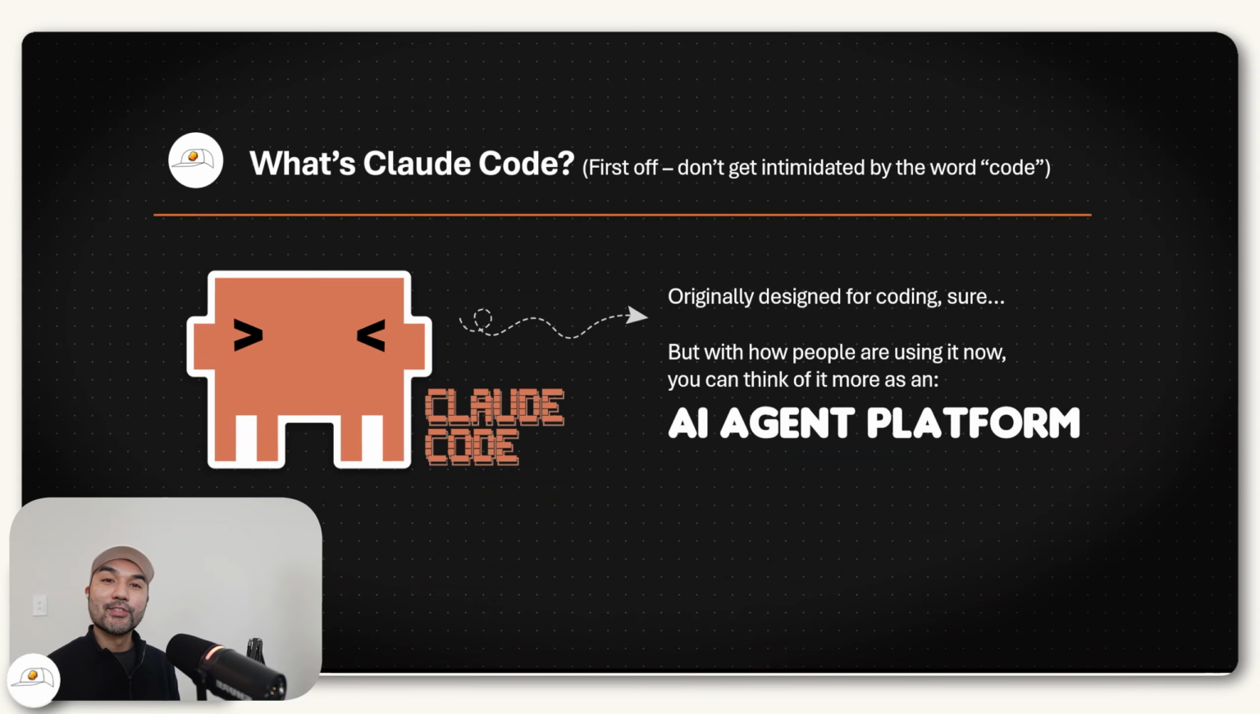And my key message to you is that even though Claude Code has that code in its name, I don't think you should get intimidated by that. Because yes, it was originally designed by Anthropic for coding, but the way people are using it now, I think it can be argued that it's one of those very first platforms that are truly AI agentic. And this is a common trend that you will see more this year. So it's worth learning how to operate these platforms.